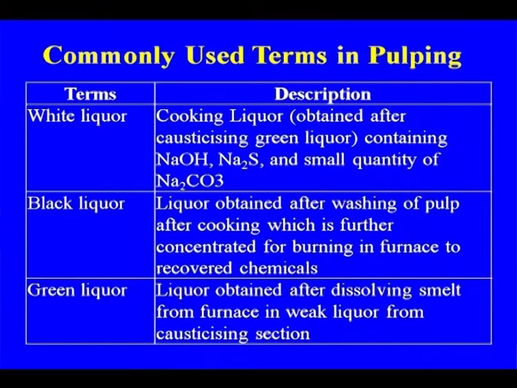These are some of the terms that we use in pulping: white liquor, the cooking liquor, which is used for cooking of chips or other raw material. Why do we call it white liquor? Because the green liquor we produce from the recovery furnace is causticized, and the liquor we get after causticization of green liquor, we call white liquor.